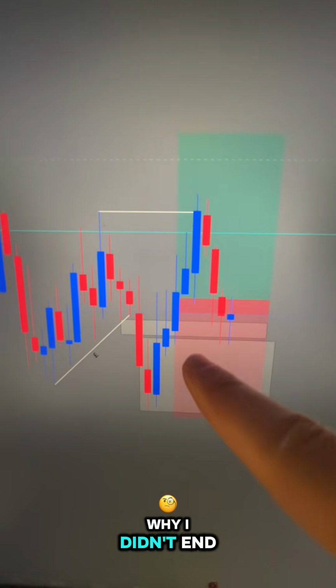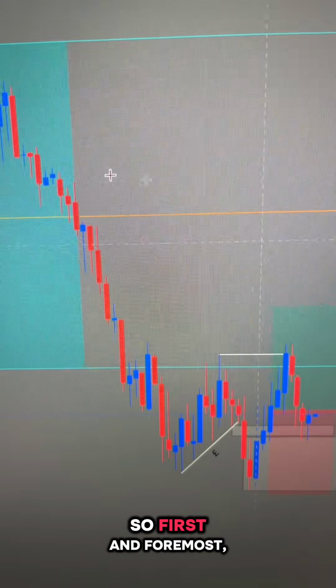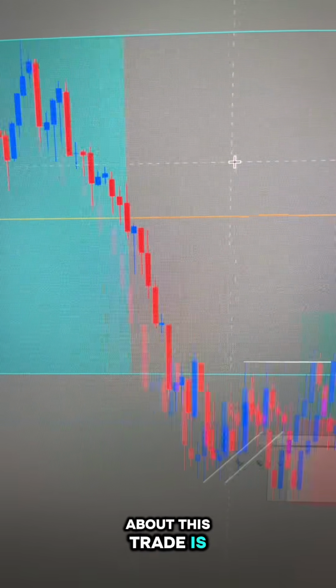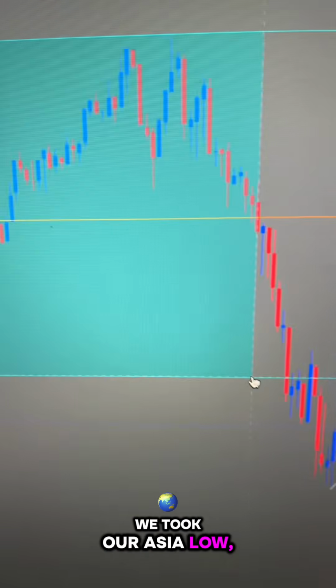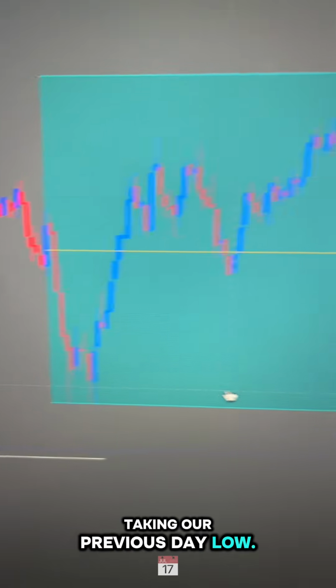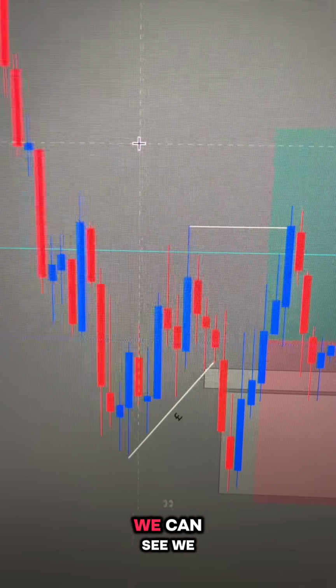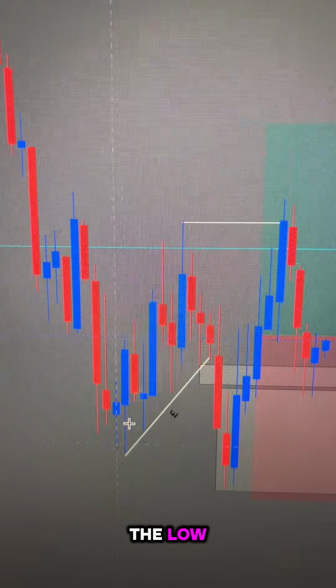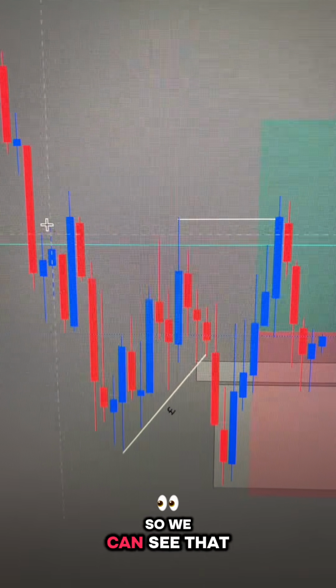Going to be going over why I didn't end up getting into this trade. So first and foremost, what I really liked about this trade is we took out Asia low and we ended up taking our previous day low. And as we were pushing low, we could see we created a high that made the low and a lower high that made the lower low. So we can see that we're bearish.